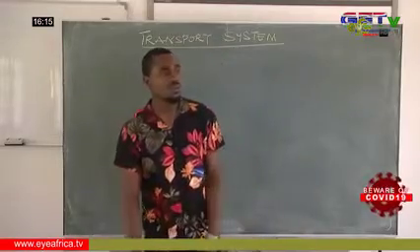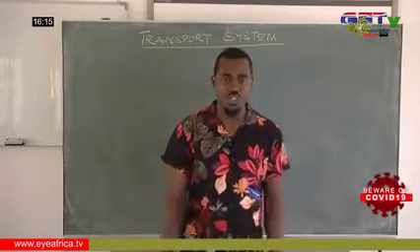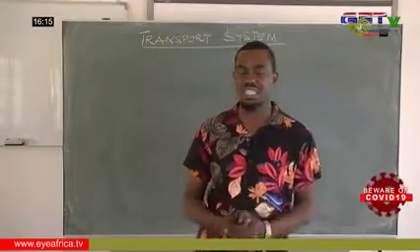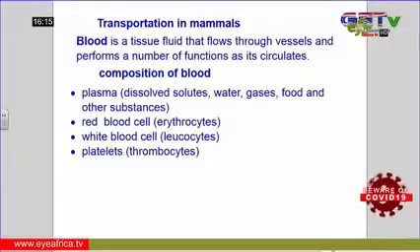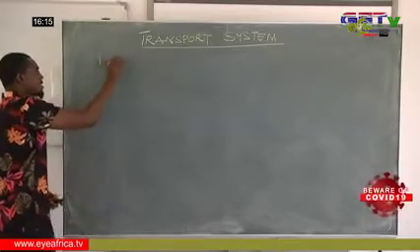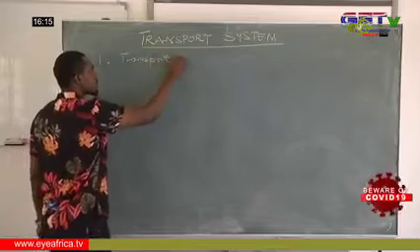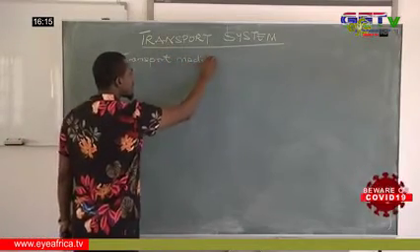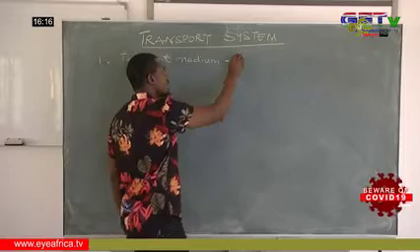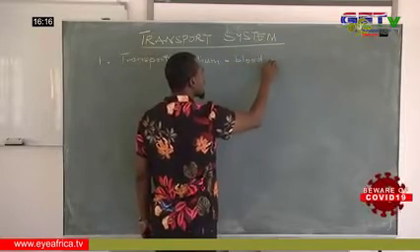So now we are going to go into transportation in mammals. Looking at transportation in mammals, we have three different components of the transport system in mammals, which are: one, we have the transport medium, which include the blood and the lymph.